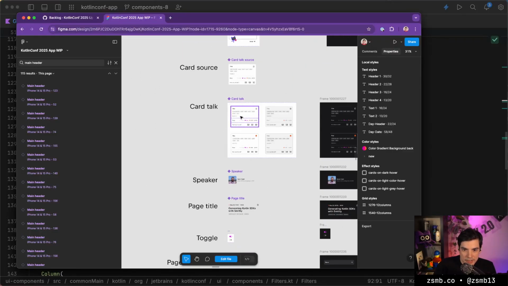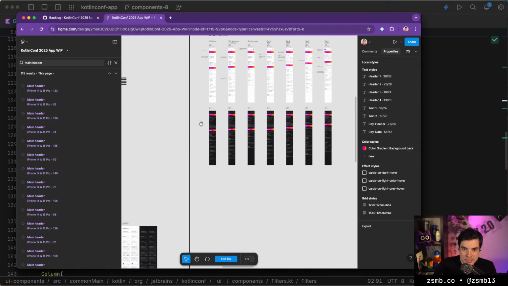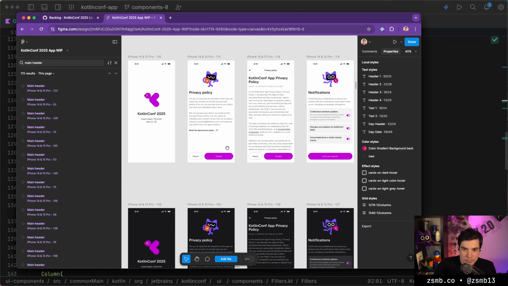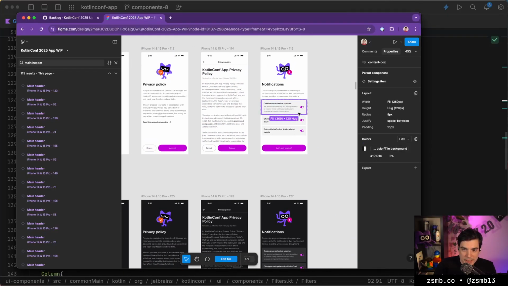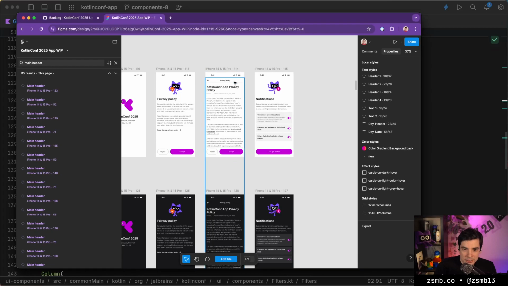Okay, do we have anything else that's not built yet? The other thing we could do, of course, is look at the actual screens and see which ones still need some of our components before they can be built. I think we have the buttons for the onboarding screens already. We have these settings item components already for the onboarding screen, so these could actually be built already if we wanted to pick up a screen.